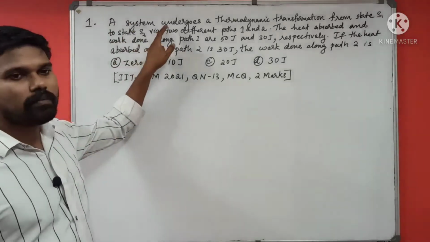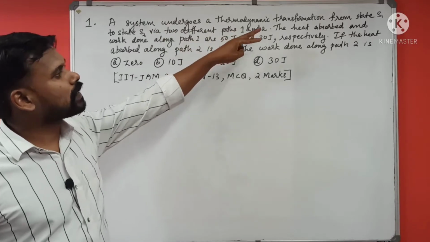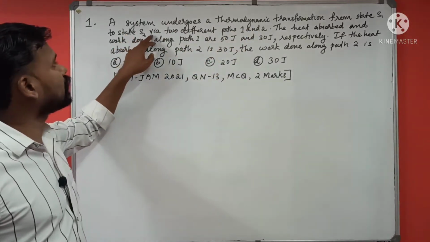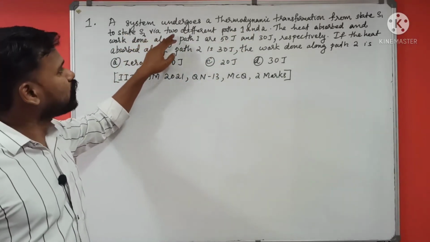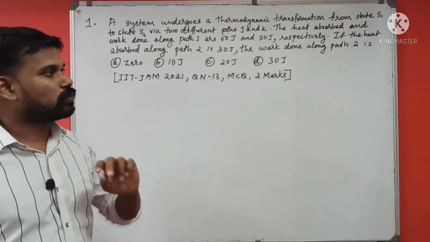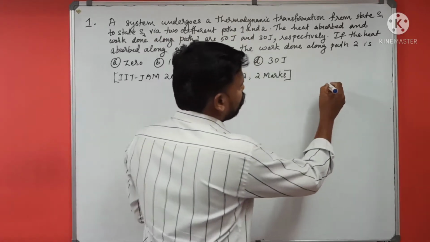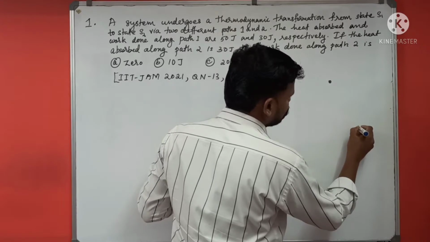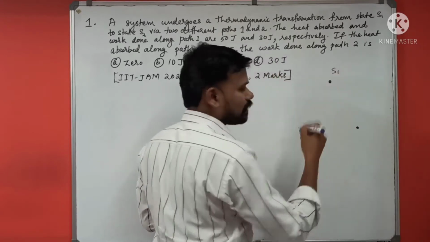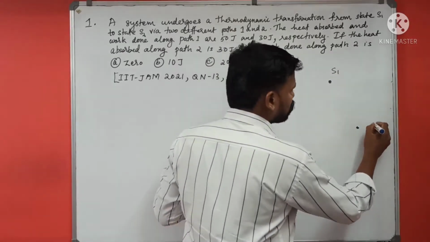A system undergoes a thermodynamic transformation from state S1 to state S2 via two different paths 1 and 2. The system goes from one state to another. Suppose this is state S1 and this is another state S2.